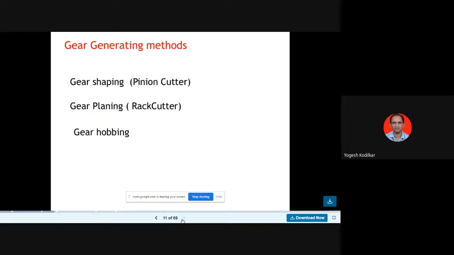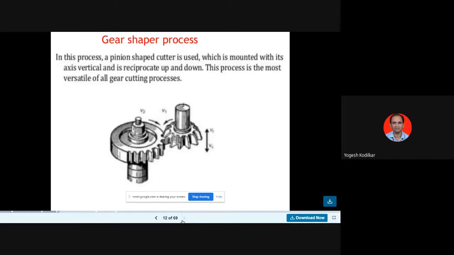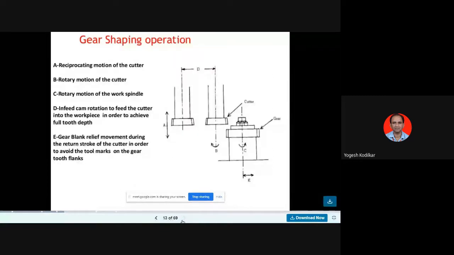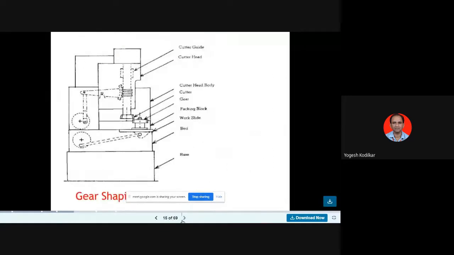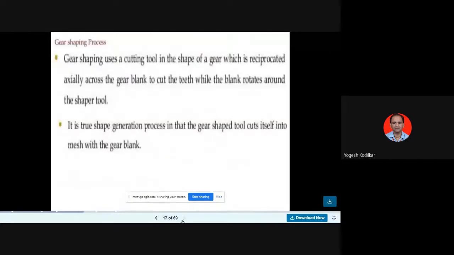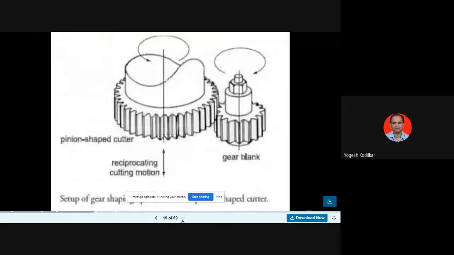These are different gear manufacturing methods. Gear generating by pinion cutter, gear planing by rack and cutter. Gear shaper processes are also part of your syllabus. Gear shaping process by different types. So this is your gear shaping process.